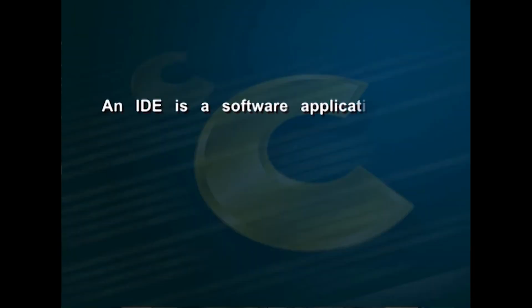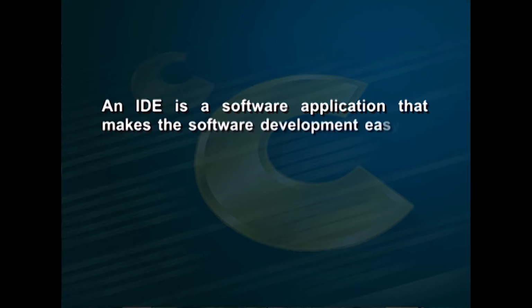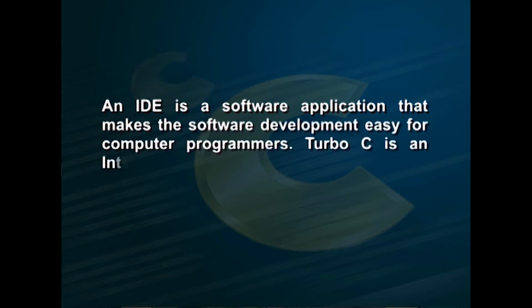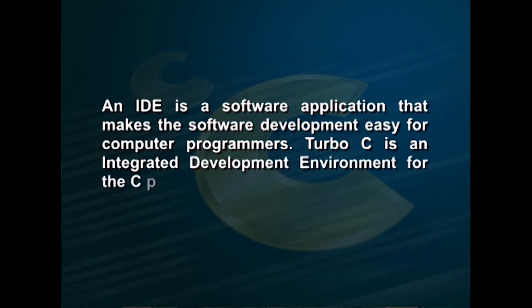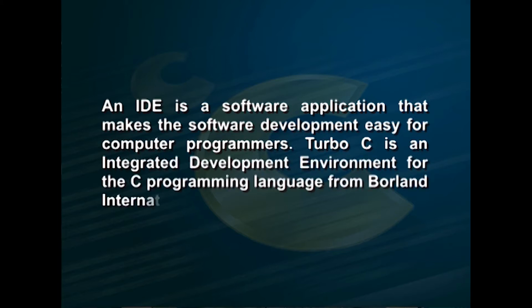In the early days, C programs were created using separate editing softwares, and compilation and execution was always done directly with commands at the command line. Now, there are integrated development environments or IDEs that help us in this process. An IDE is a software application that makes the software development easy for computer programmers. Turbo C is an integrated development environment for the C programming language from Borland International. It includes a source code editor, a preprocessor, a compiler, an assembler, a linker and a loader.